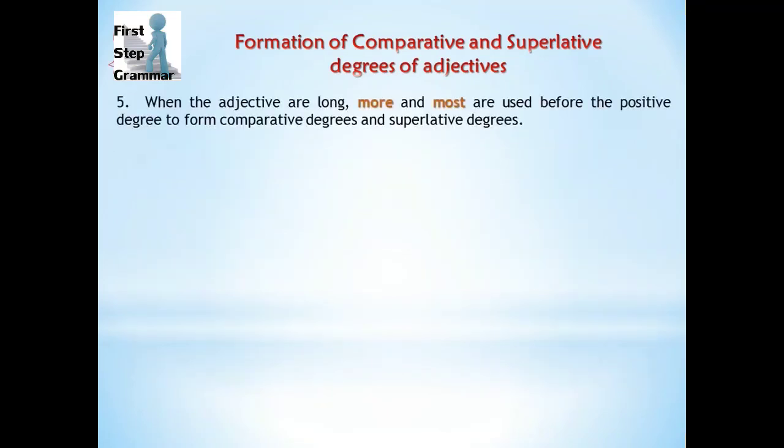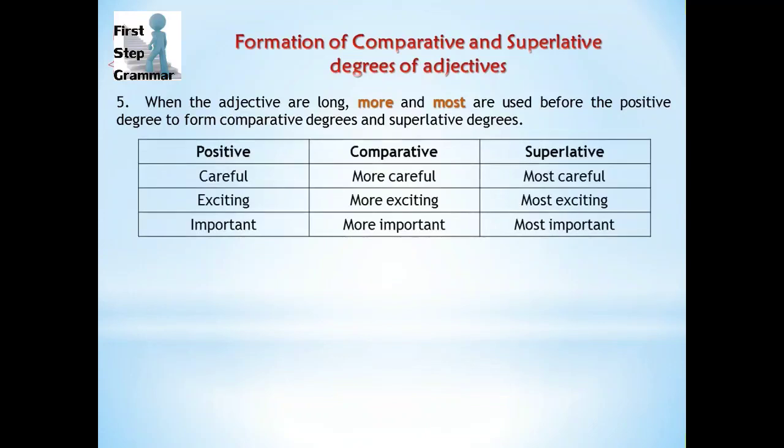The fifth type is when the adjectives are long, meaning the words which cannot be made by using "er" or "est." We use "more" and "most" before the positive degree to form comparative and superlative degrees. For example, careful, more careful, most careful. Exciting, more exciting, most exciting. Important, more important, most important.